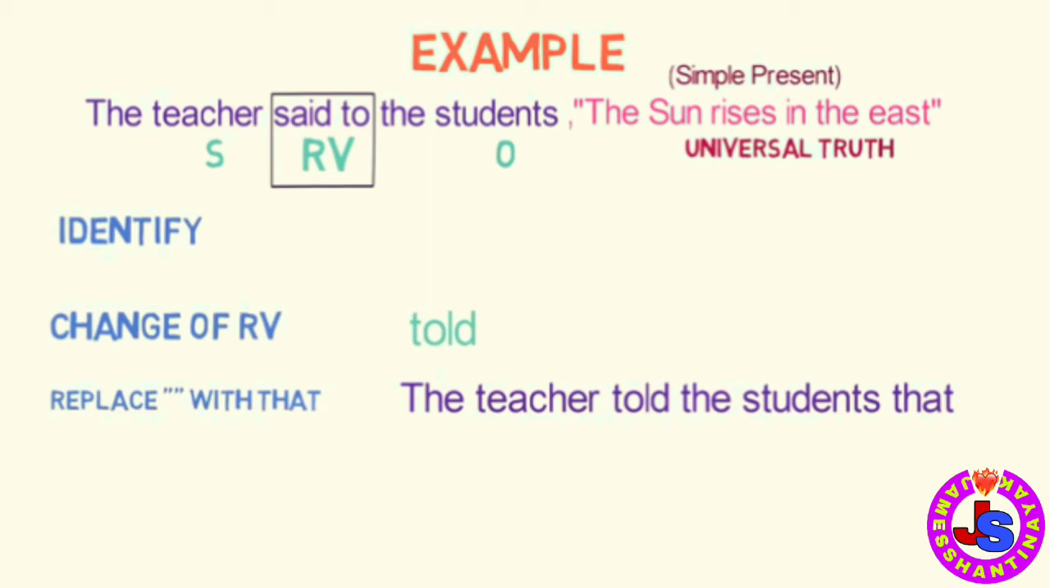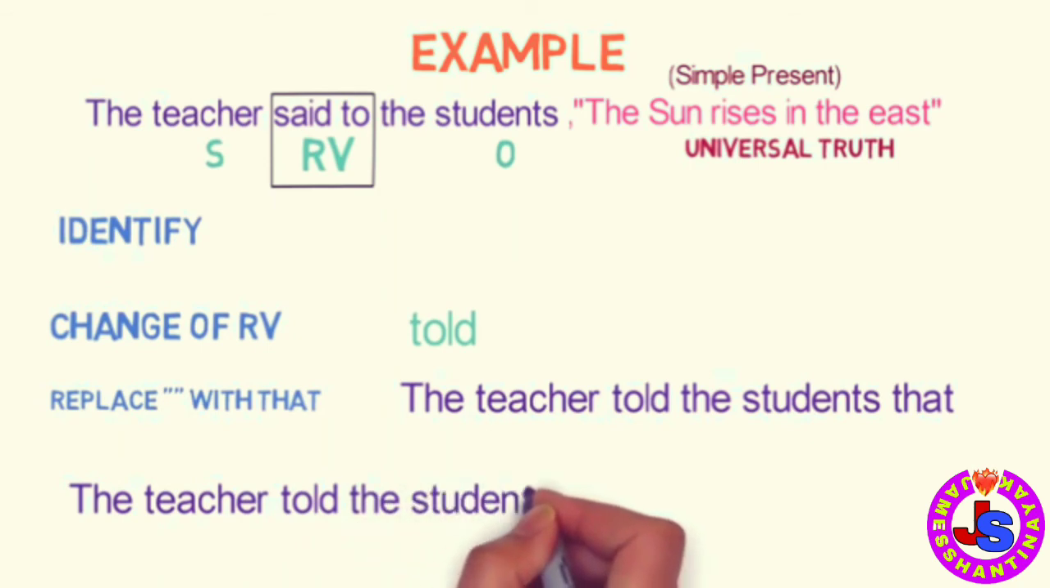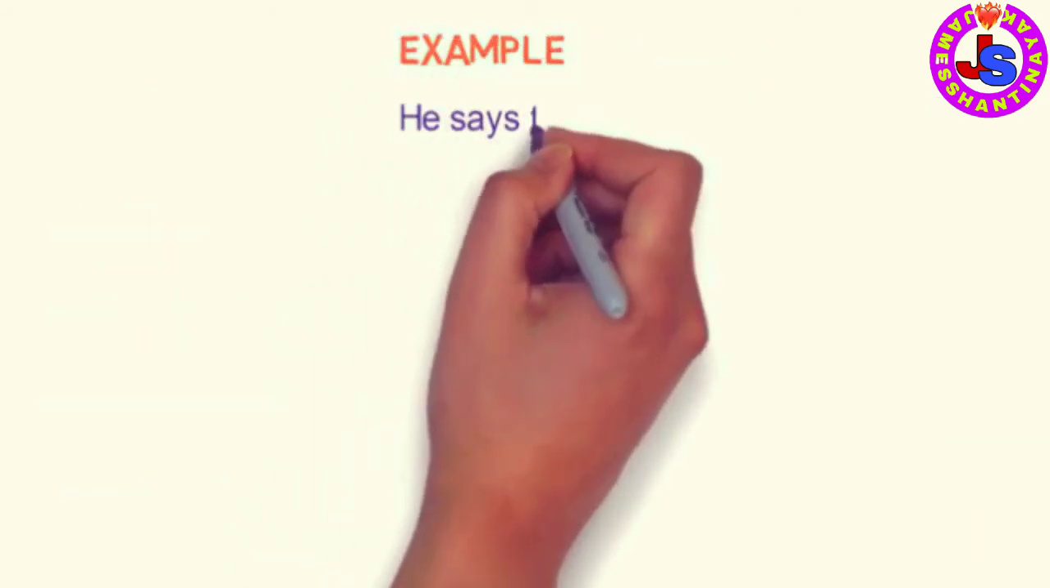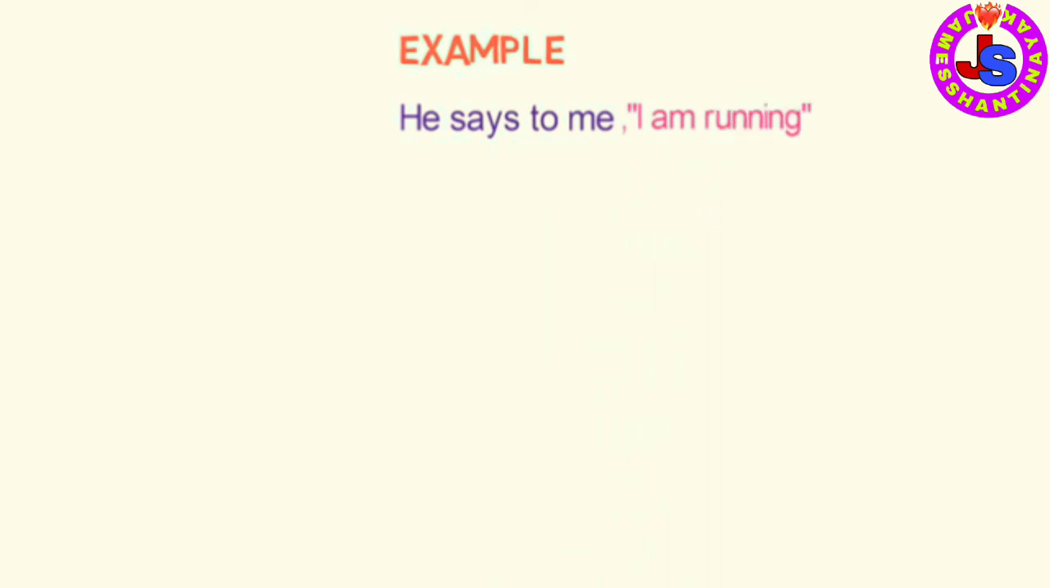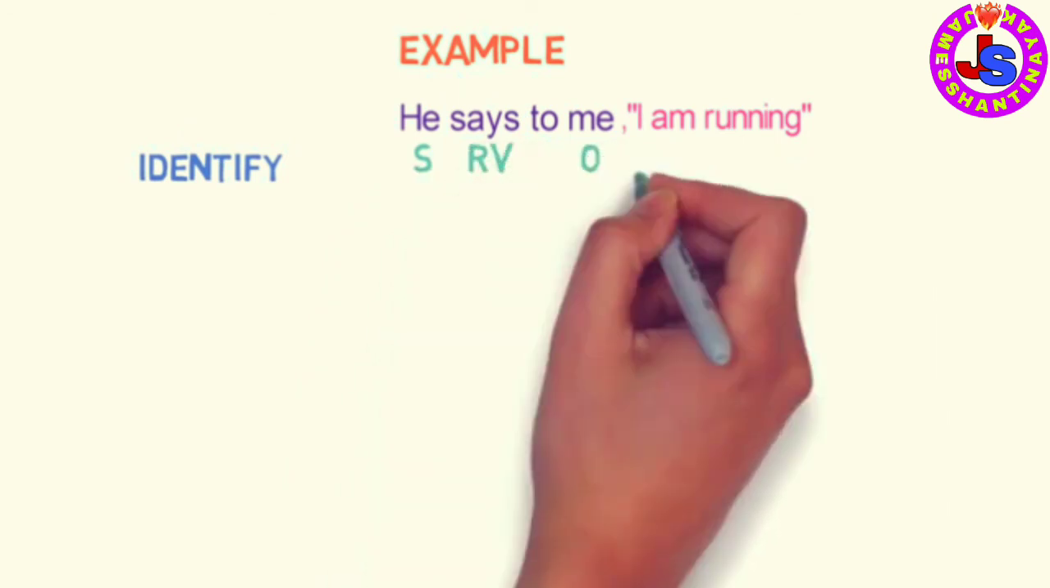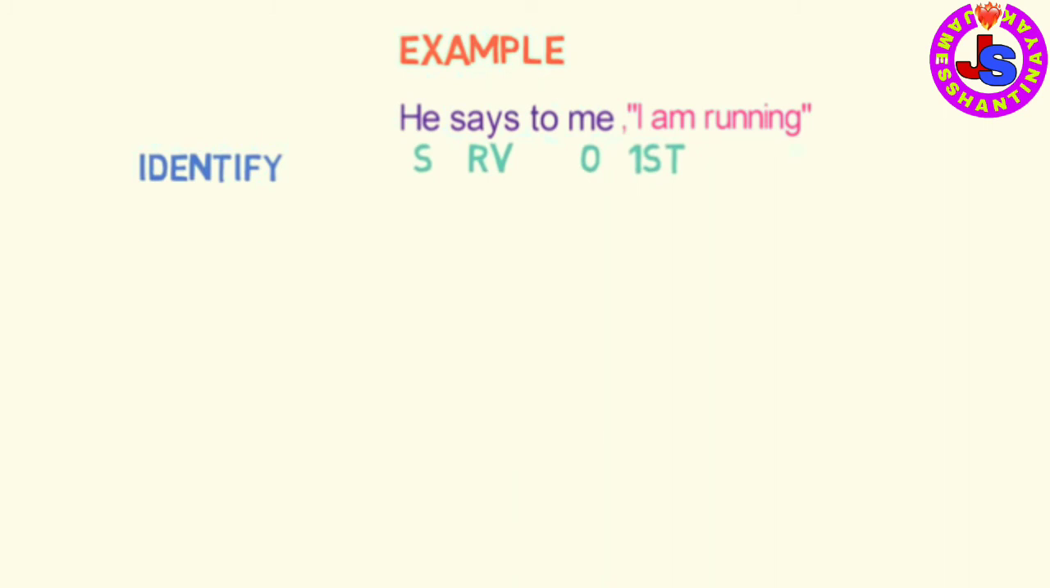And the sixth step of change in time denoting word. As there are no such words, this change won't come. So the final sentence in the indirect speech is the teacher told the students that the sun rises in the east. Let's look into one more example to make things even clear. He says to me, I am running. The first step here is of identification. Here, he is the subject, me is the object, and says to is the reporting verb. And as says to is in present form, we will not check the tense.